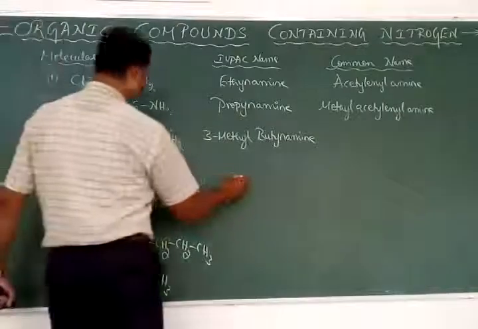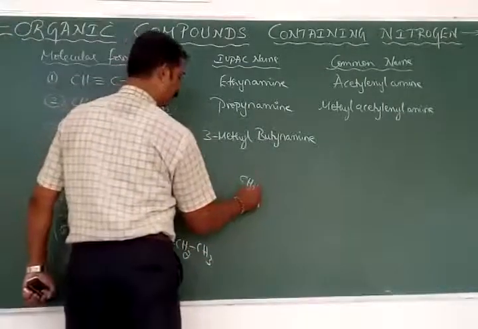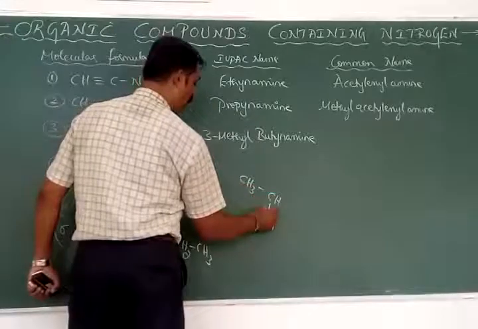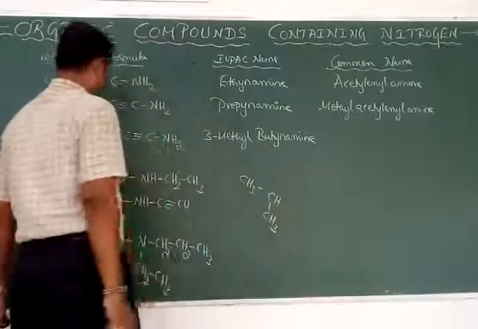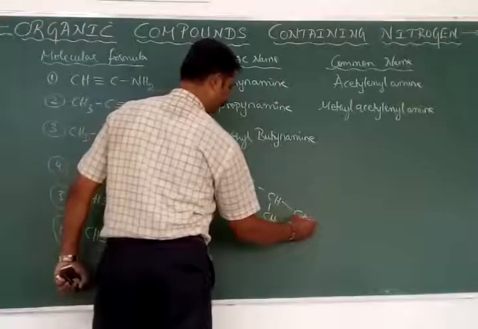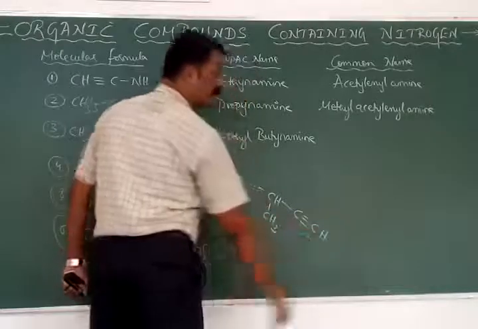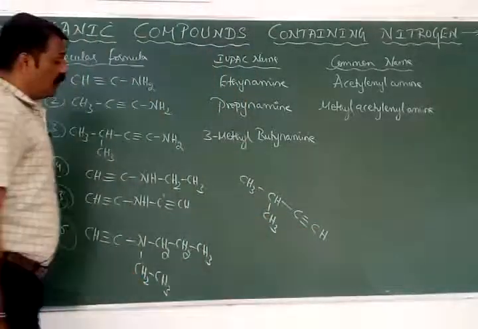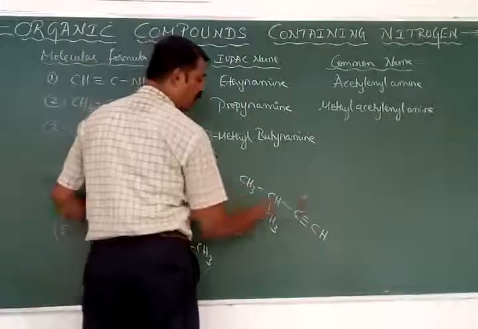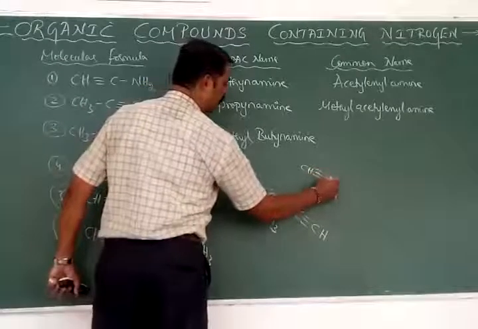So here we know that if H be the case, it is called as acetylene first. CH triple bond CH means it is called as acetylene.